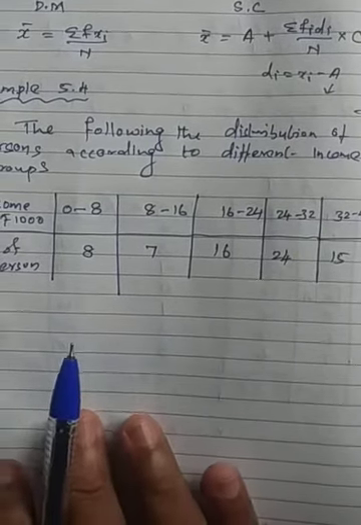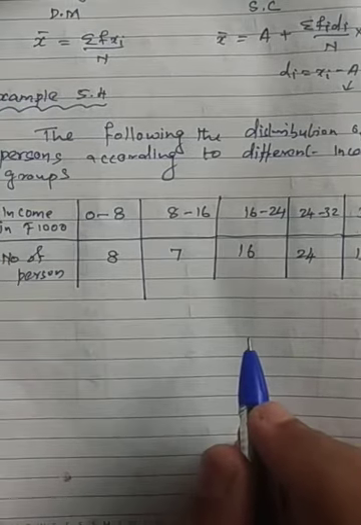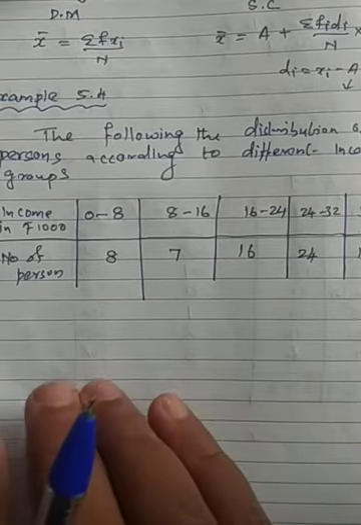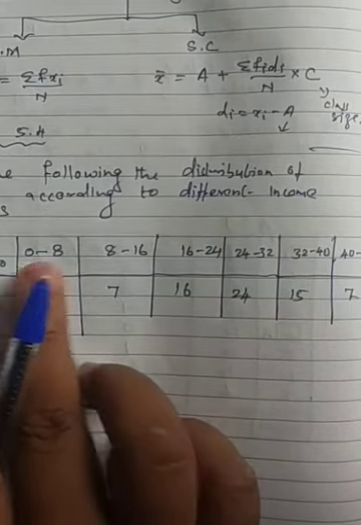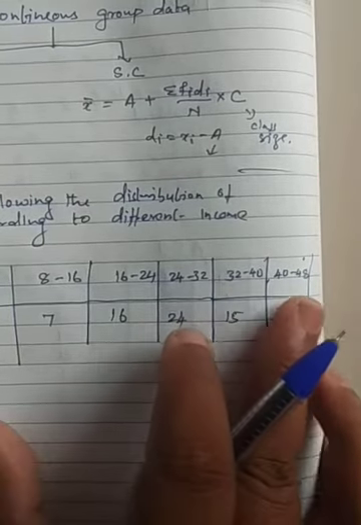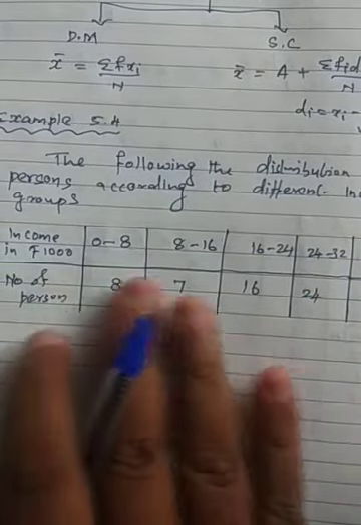We are going to follow it. Okay, what's the direct method? That is how we are going to do it. Here it's very important that a class is given: 0 to 8, 8 to 16, 16 to 24, 24 to 32, 32 to 40, 40 to 48. Now this is nothing but a class interval.